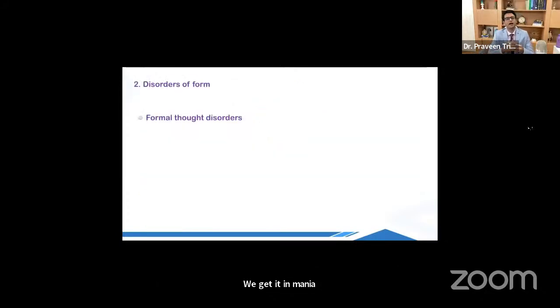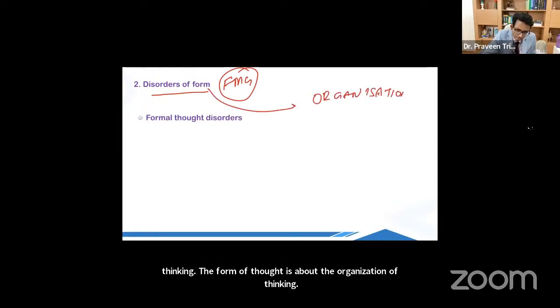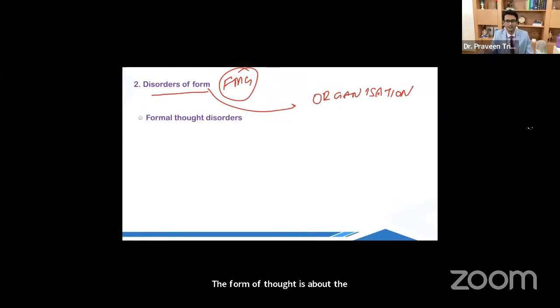All right. After the stream of thought, now this is a question which has been asked in the FMG examination on a couple of occasions, and for that matter, NEET, PG, ICT, everybody asks this question. Disorders of the form of thought. So the stream of thought was about the speed of thinking. The form of thought is about the organization of thinking. Whether the different components of thoughts are properly connected to each other or not. This is the meaning of form of thought.